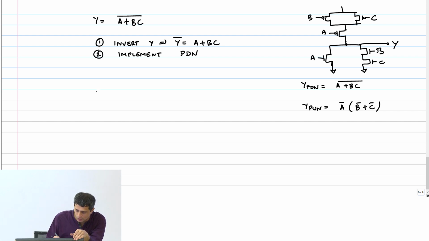So then let's do one more example which is slightly more complex. (A + B into C + D) whole bar.